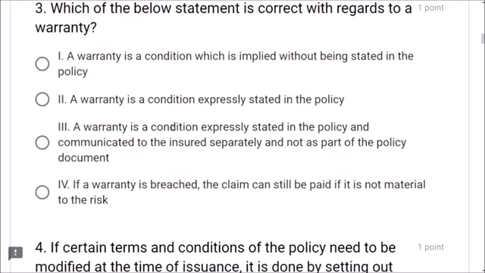Next, question number 3. Which of the below statement is correct with regards to a warranty? What is warranty? A warranty is a condition expressly stated in the policy is correct answer friends. A warranty is a condition which is implied without being stated in the policy is not correct. So it is stated in the policy.